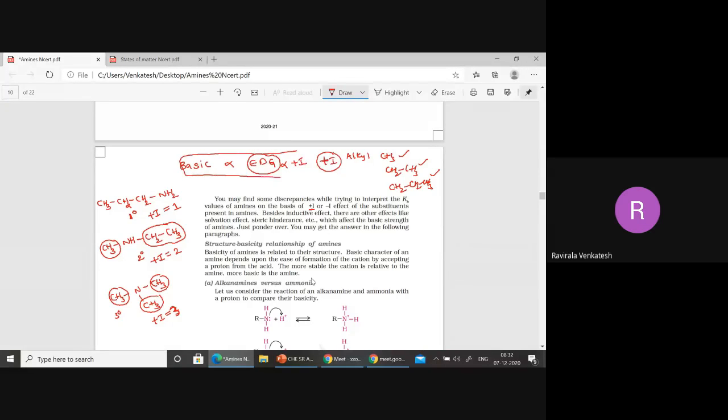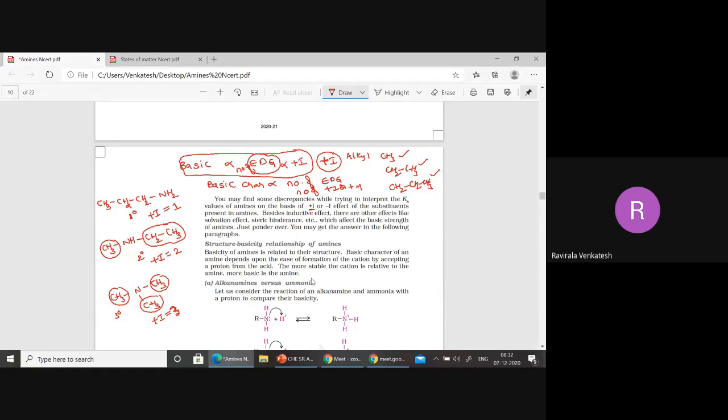So basic character is directly proportional to the number of electron donating groups, or the number of plus I groups. Write this down in your notebook, all of you. Plus I groups are the plus M, mesomeric effect groups; if you have doubts, search 11th class.